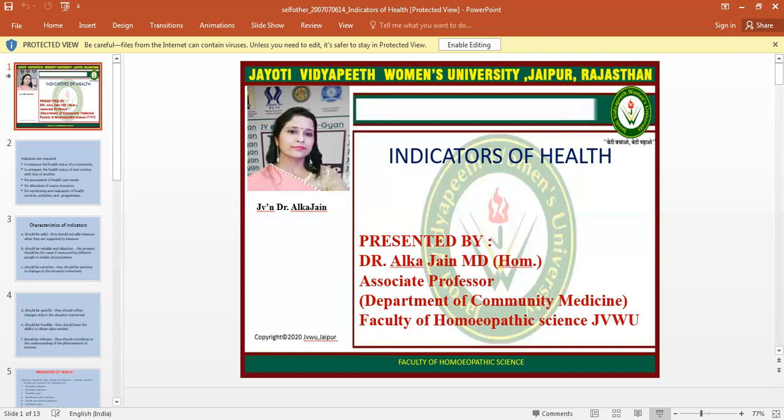Now disability rates. Disability rates related to illness and injury supplement mortality and morbidity indicators. And the commonly used disability rates are event type indicators, that means number of days of restricted activities, and the second one is bed disability days, and the third one is work loss days within a specified period. So all these come under the event type indicators. And the second one is person type indicators. Event type is specific for any specific event, and the person type indicators is specific for a person.